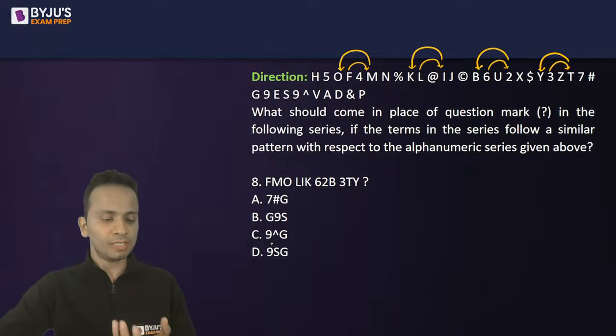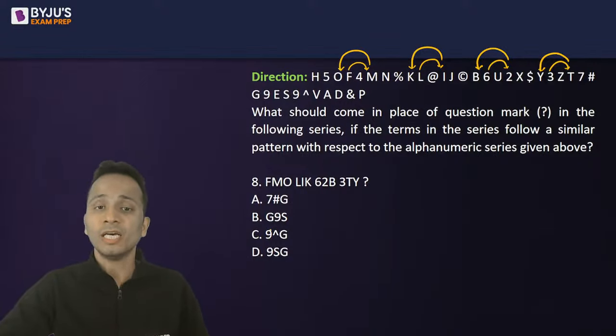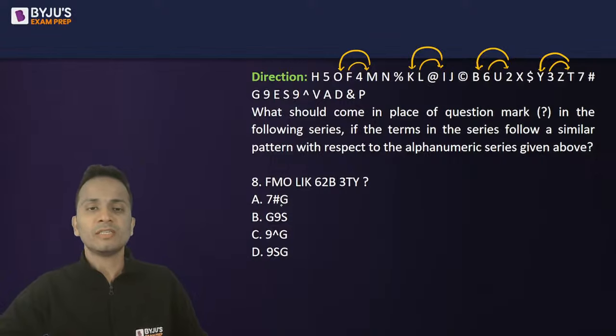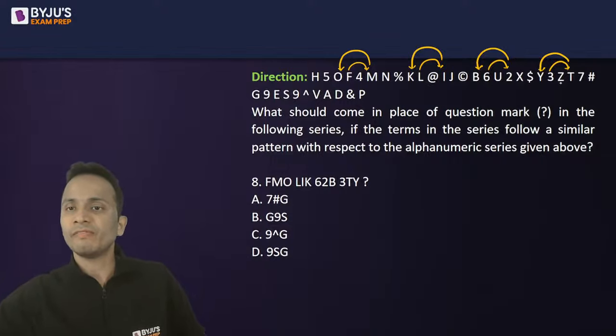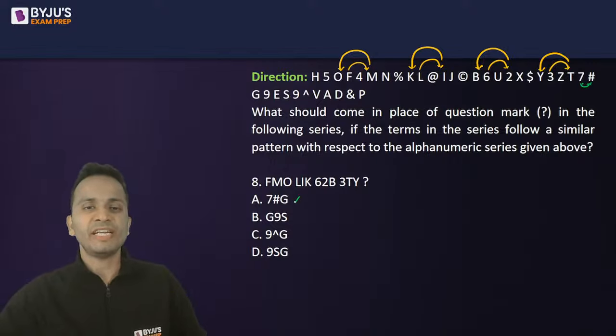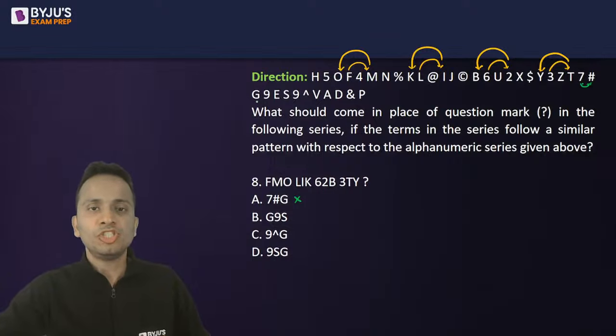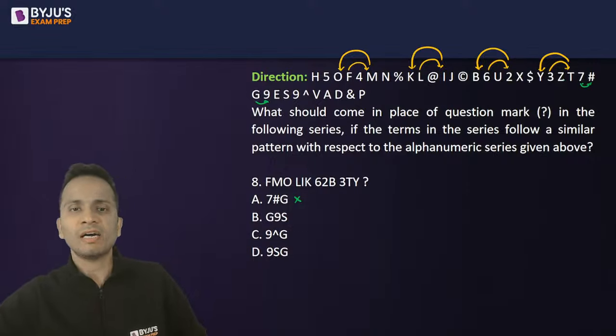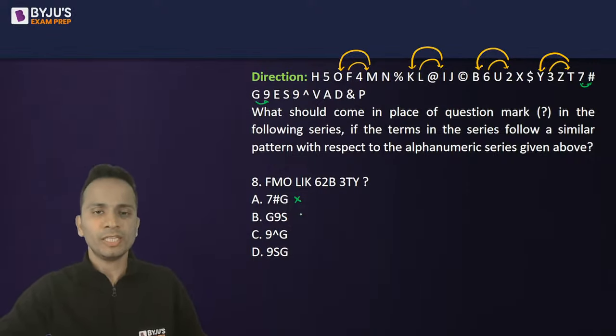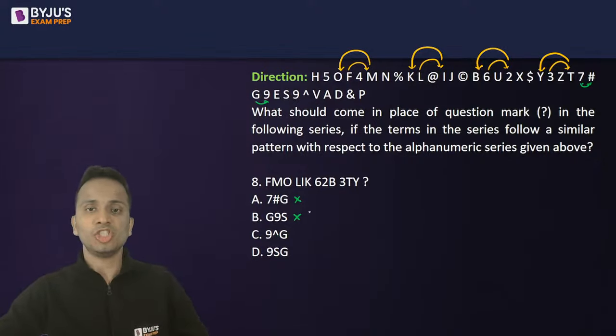So let's see, first of all, among the 4 given options, which of the following is following the same pattern. So 7 hash G. So where is 7? 7 hash. 7K immediately next hash. So definitely this option is gone. G9S. G9, again 9 is immediately after G, and is there any other G here? No, there is no other G. So again this option is eliminated. 9 power G. So 9 power, again they are adjacent.